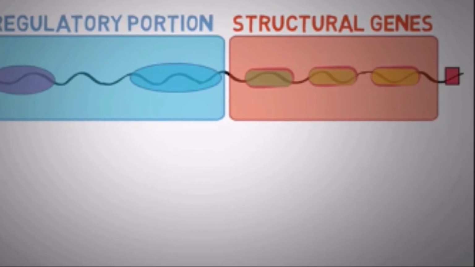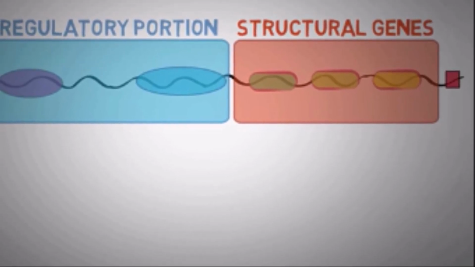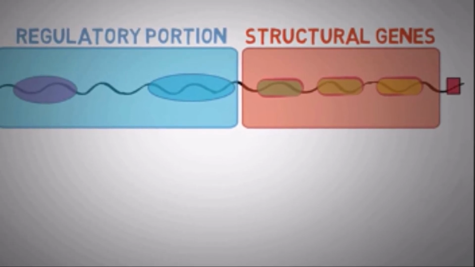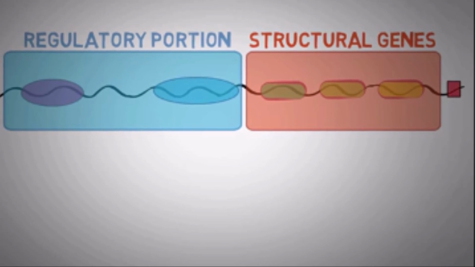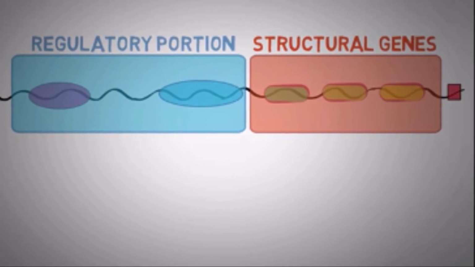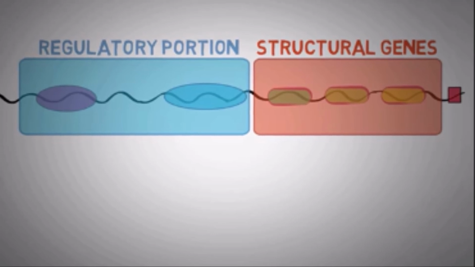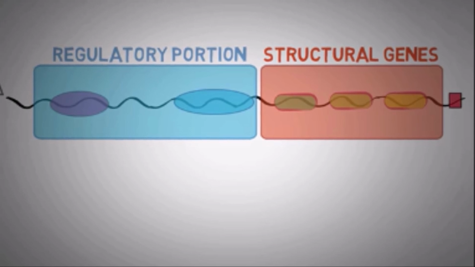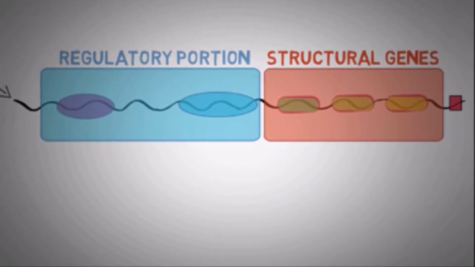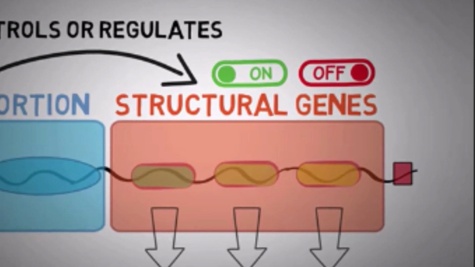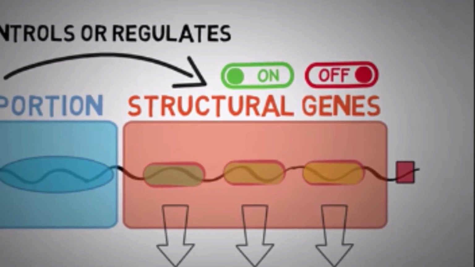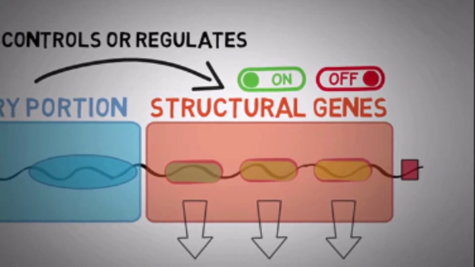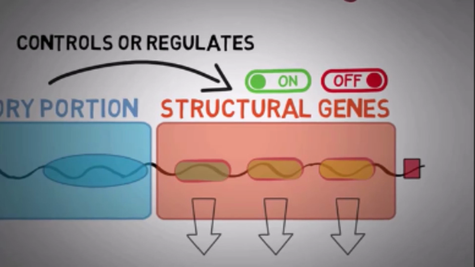So this is the structure of Lac Operon. This is basically a small piece of bacterial DNA and consists of a few important genes that code for the enzymes that allow the bacteria to break down lactose. The Lac Operon can be broadly divided into two important regions: first, the structural genes, and second, the regulatory portion. The structural genes code for the enzymes, whereas the regulatory region of Lac Operon controls or regulates these structural genes. The regulatory region allows the bacteria to essentially switch on or off the structural genes depending upon whether lactose is available or not.